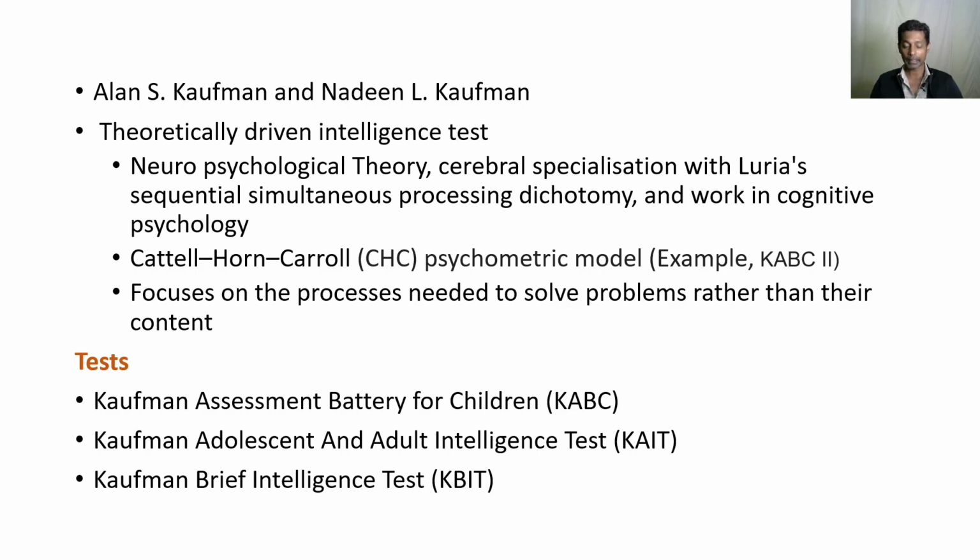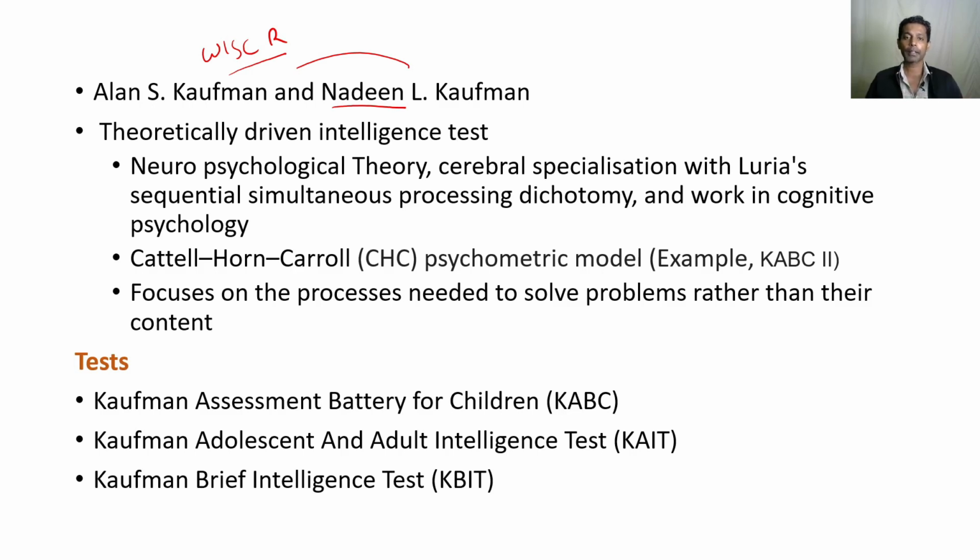So when you look at these people, there are Alan Kaufman and Nadine Kaufman. Nadine is actually the wife of Kaufman, and these two people developed this test. Kaufman had worked earlier with Wechsler, and they co-authored some papers also. Later, it was WISC-R, the second revision of the WISC, and then he married Nadine. Then these two people together tried to develop the Kaufman intelligence test. That's the historical part, at the University of Georgia. So that's the background.